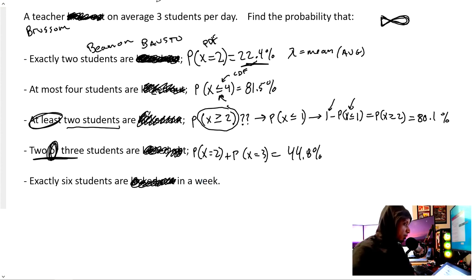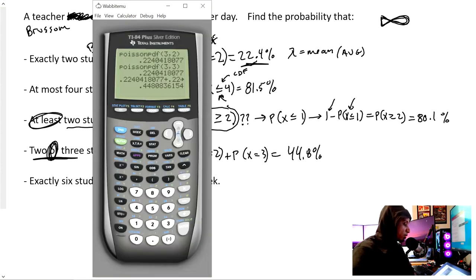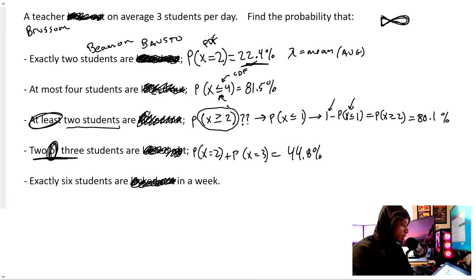Now here comes a problem you're definitely going to see. It's very, very common when we're talking about averages. They just want to test to see if you actually understand what average means. So here, this one says exactly 6 students are given a break in a week. Well, here our average is just per day. So if it's 3 students per day, on average, how many students are asked to take a breather in a week?